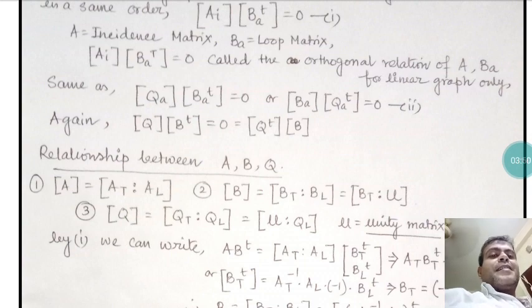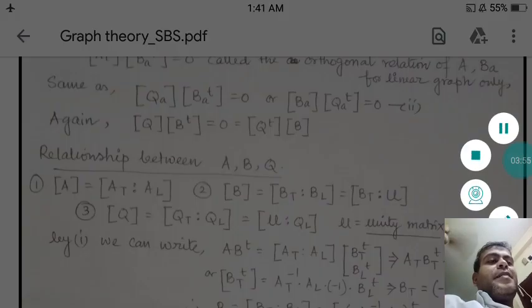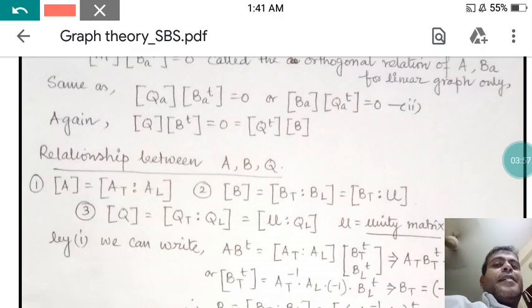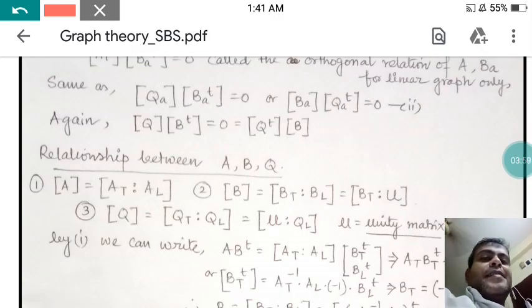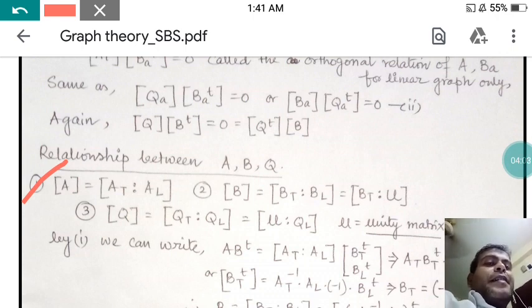Now what is the direct or mathematical relationship? First of all, let me have a detailed discussion on that. Now this is number 1, A. I have already shown that the incidence matrix can be written in the form of link and twig matrices. I have shown this perhaps in lecture 2 or lecture 3, where I discussed the link and twig concept.